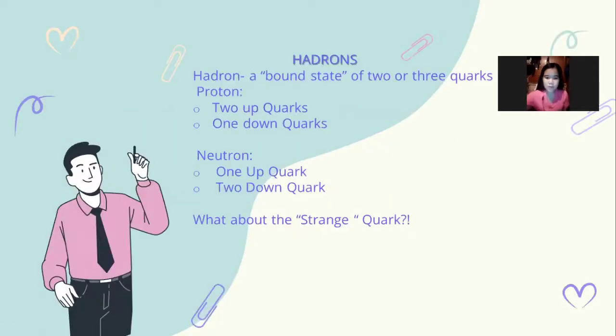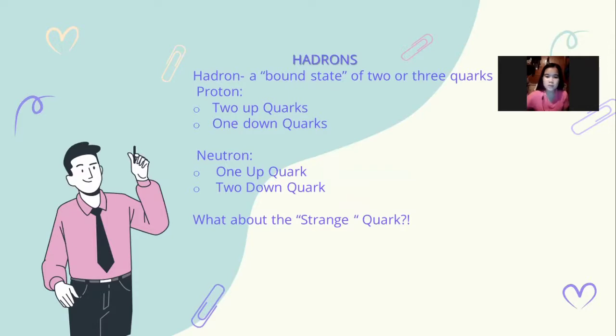Next, we have hadrons. So what are hadrons? Hadrons are a bound state of 2 or 3 quarks. The proton and neutron are different. As you can see, a proton has 2 up quarks and 1 down quark, while a neutron has 1 up quark and 2 down quarks.